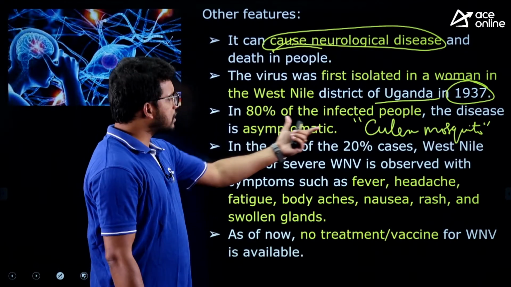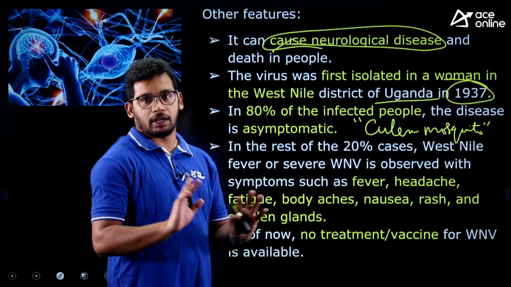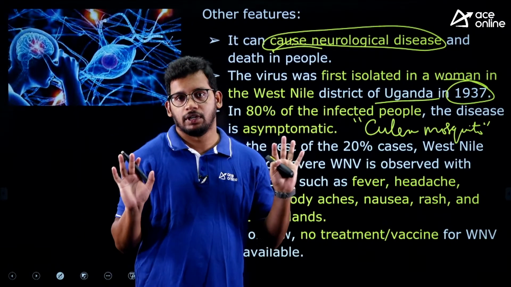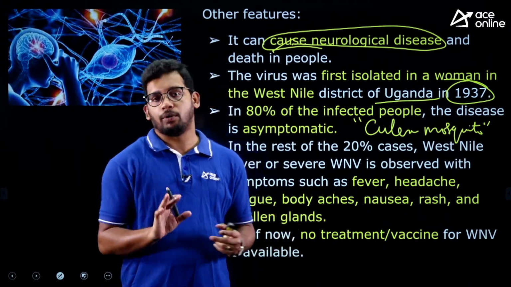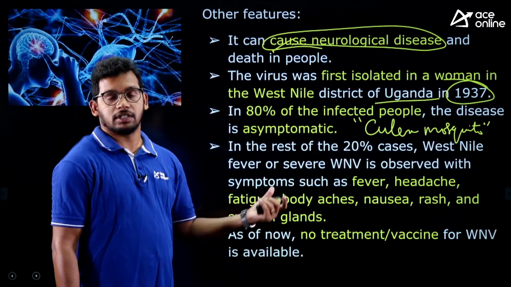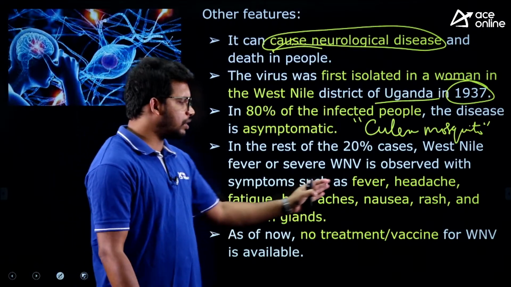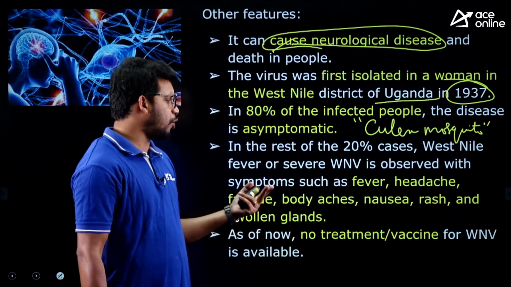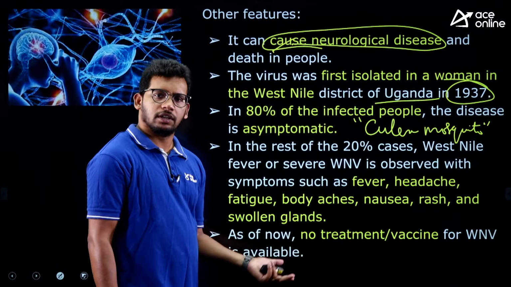And 80% of the infected people are asymptomatic. That means they don't show the symptoms. It is like a normal people only. But rest of the 20% of the persons may show the symptoms which is similar to the dengue, like fever, vomitings, diarrhea, all those things can be seen.